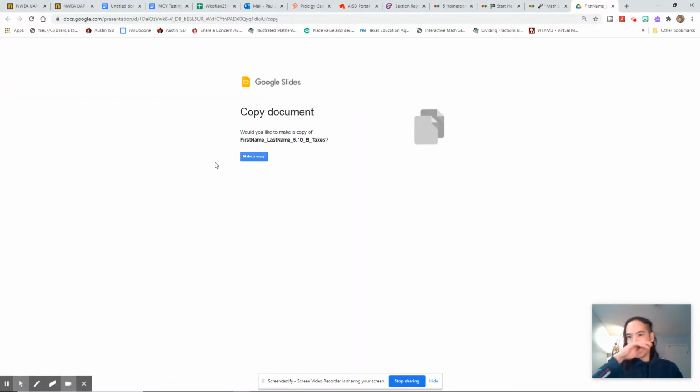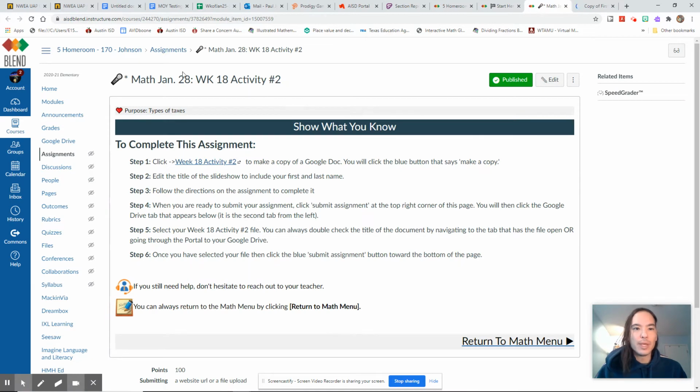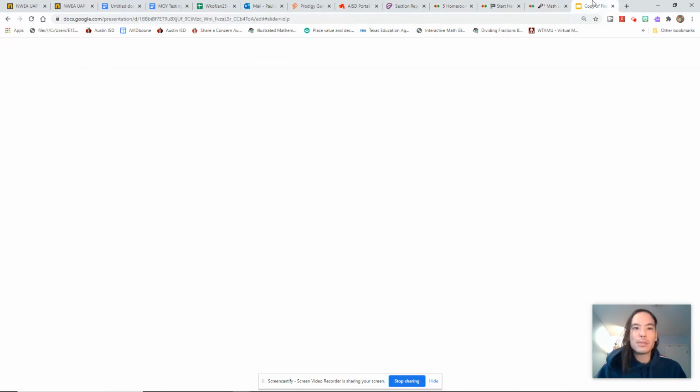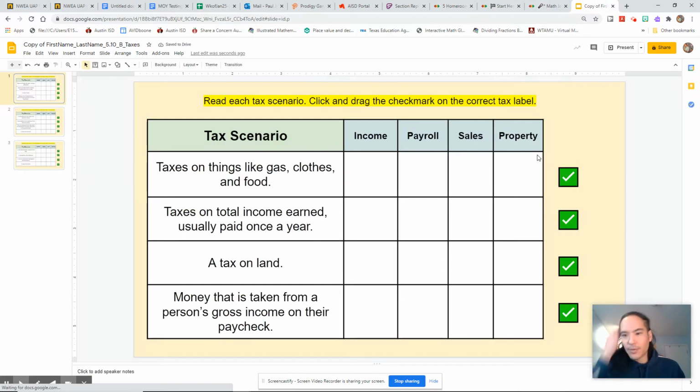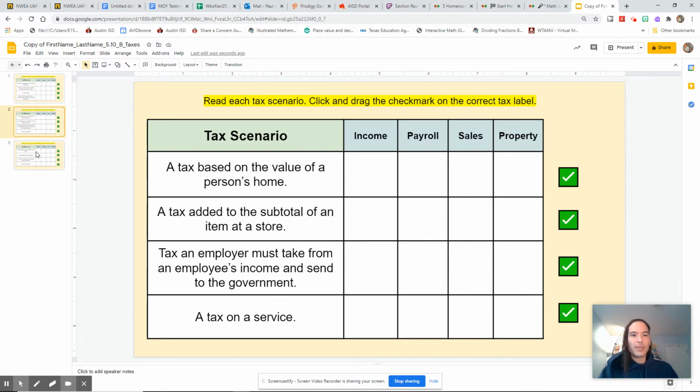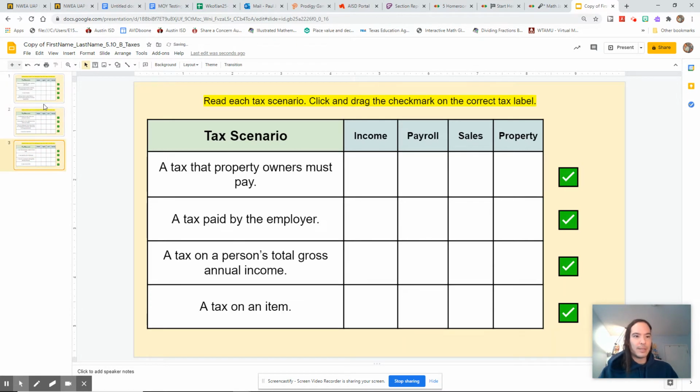We're going to open up week 18 activity 2, I believe. Yeah, all right. So, it kind of freaks me out that we're in week 18. It was like week 8 not so long ago. Alrighty, so wow, we got us some pages here. We got 3 pages of figuring out taxes. Luckily, it does not look like there's any calculations.